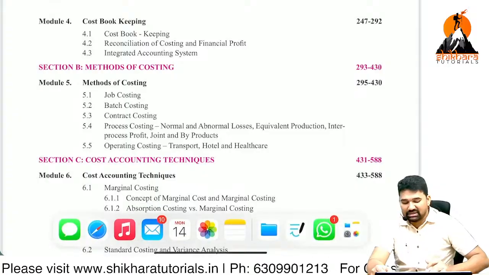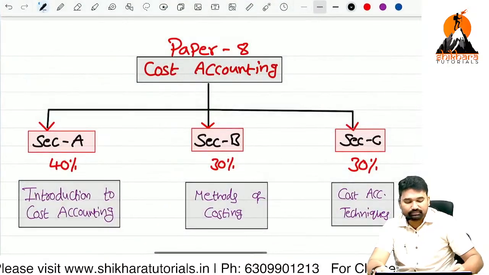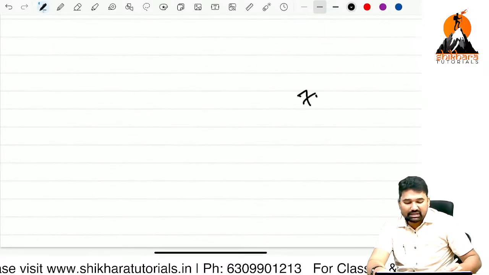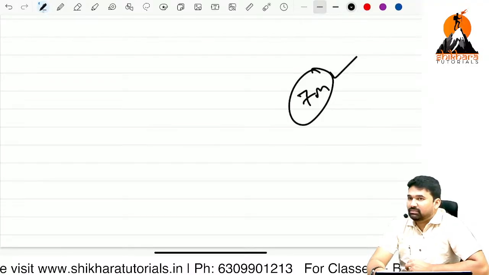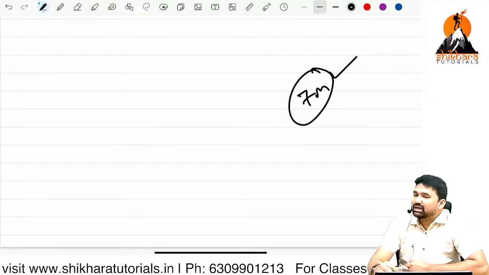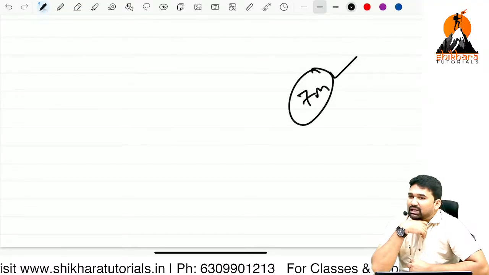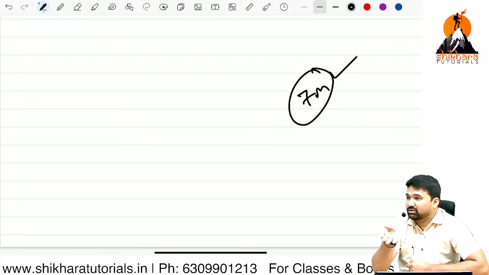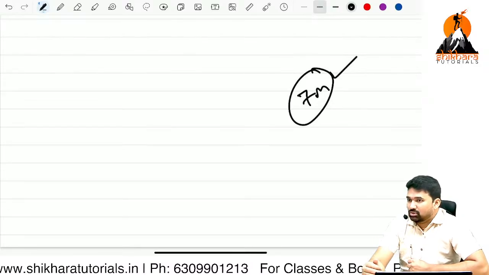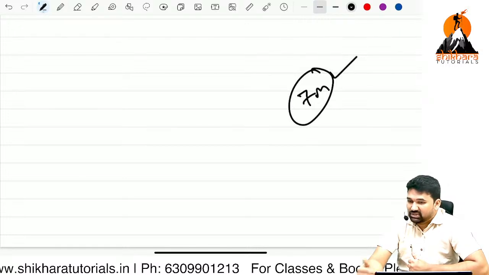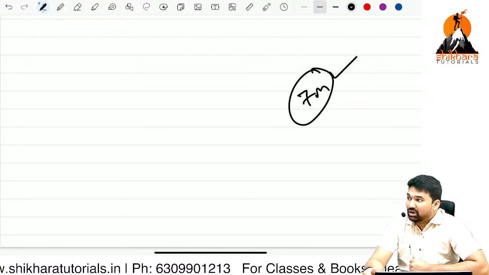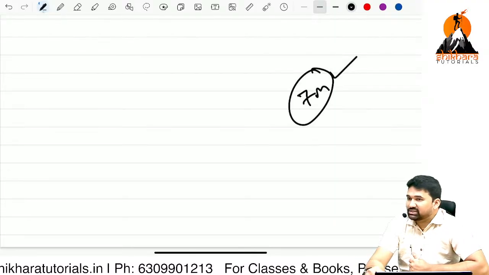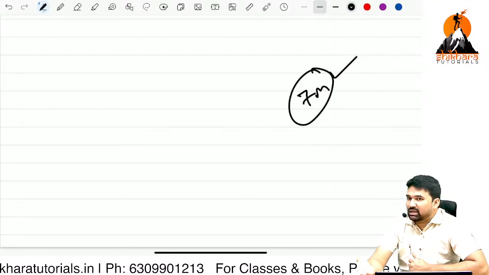Say for example, a 7 marks question has been given. Listen carefully. A 7 marks question has been given from an operating costing problem. Generally, operating costing will be used in transportation services, like service costing. The other name of operating cost is service costing. So in the service sector, this method of costing will be used. Sir, what is meant by service? Hotels, lodging and boarding, restaurants, they are offering food services, online services.